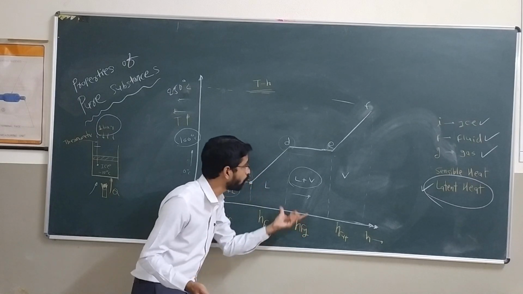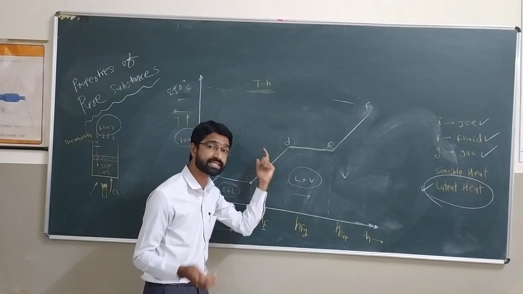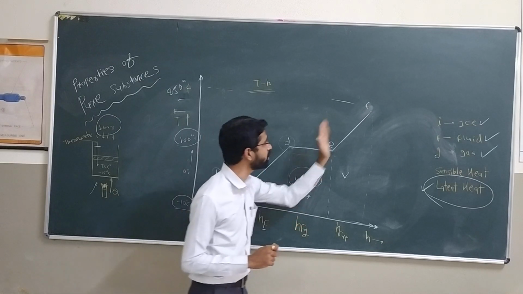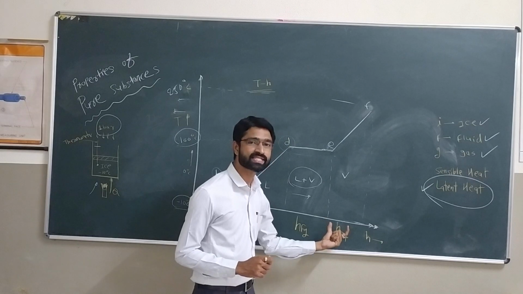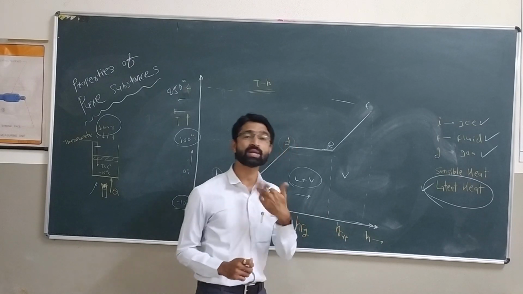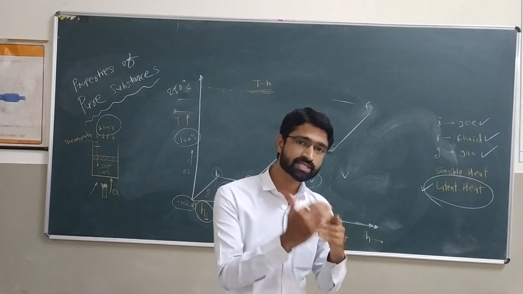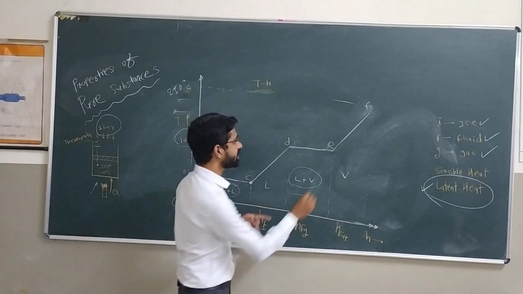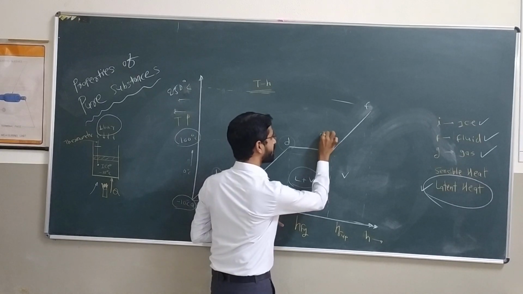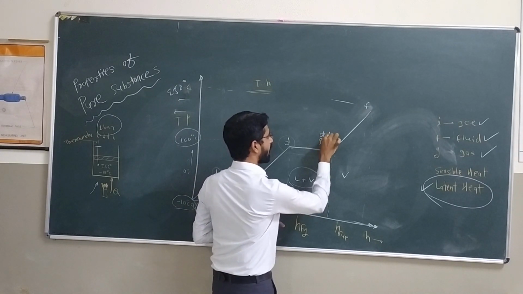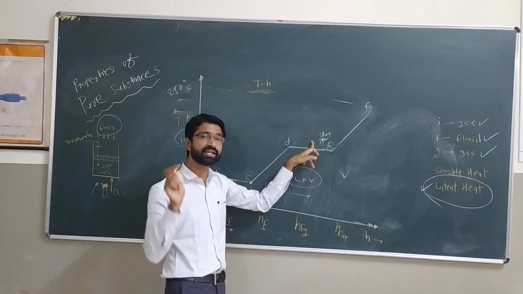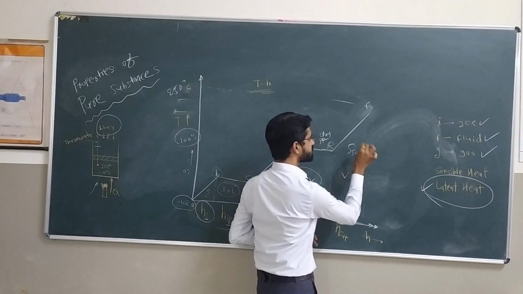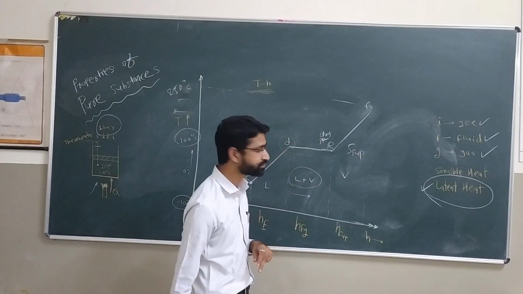What latent heat? What process is going on at 100 degrees Celsius? The evaporation. So it is the latent heat of evaporation. And after point E, this is superheated steam, and that superheated steam is used in the steam turbine. The steam supplied from the boiler to the turbine is superheated steam. At point E, that steam is dry. And after dry steam, we add heat to the dry steam. That steam becomes superheated steam.